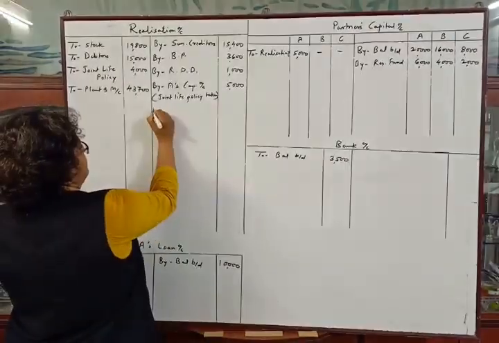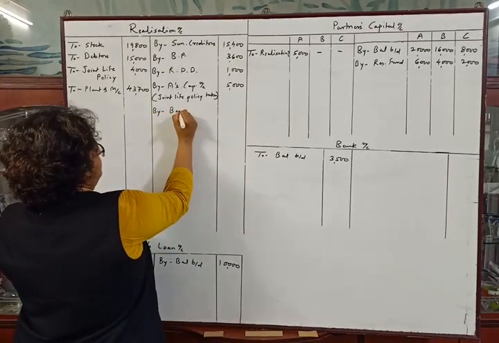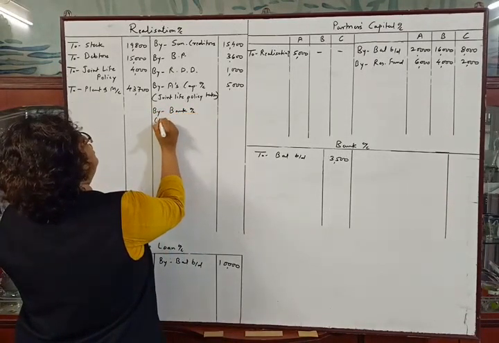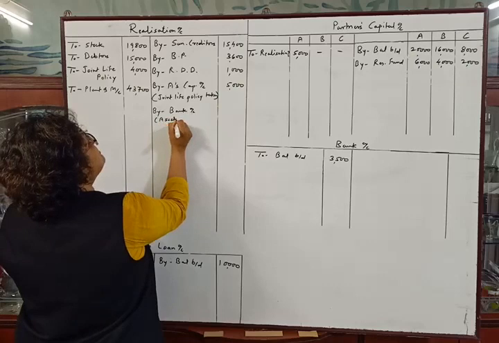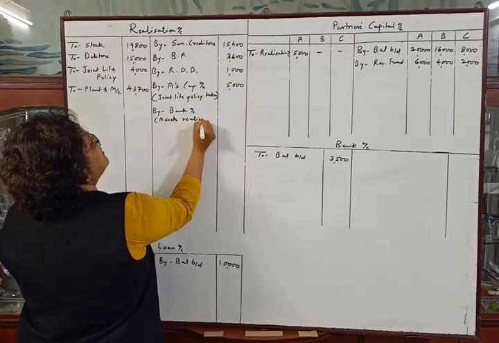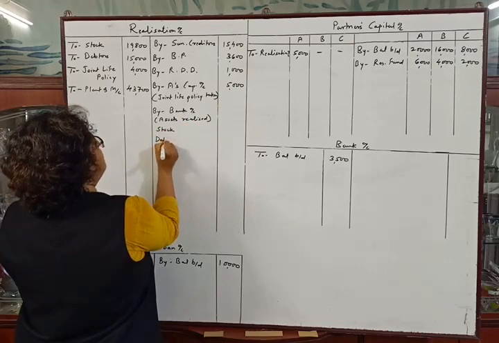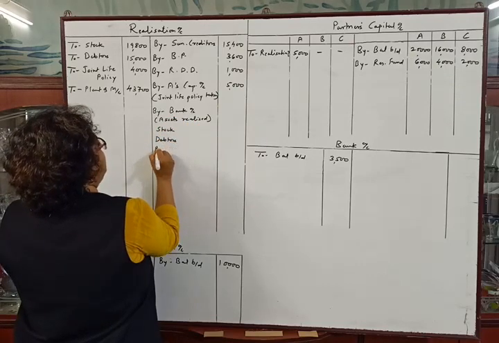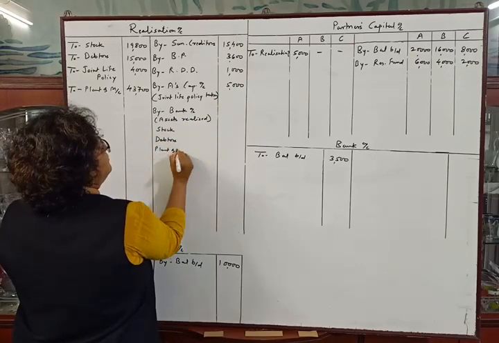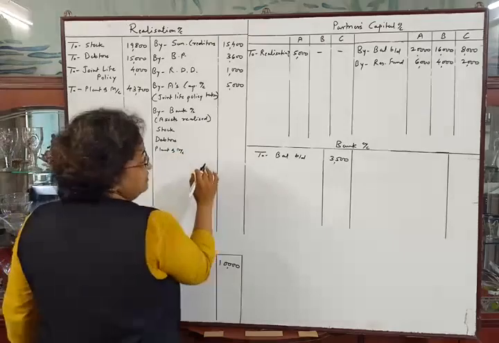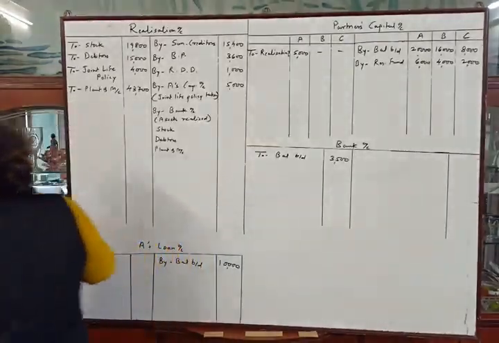Credit side of realization account by bank account into bracket assets realized. Stock, debtors and plant and machinery. We will write down the amounts in inner column.